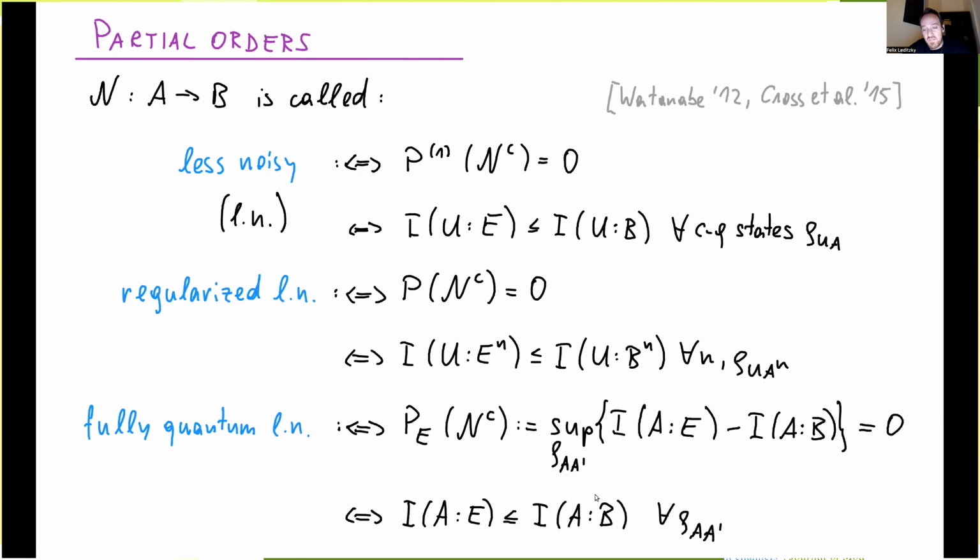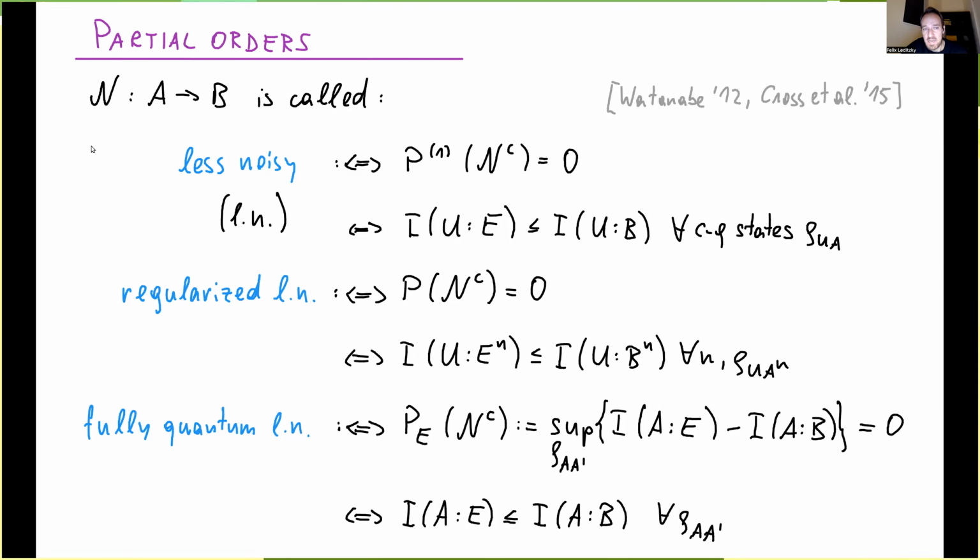And then it needs to satisfy this entropic inequality here. This actually has also been defined in literature by Mark Wilde and collaborators. They called this the entanglement-assisted private information, where you just turn this into an entropic quantity where you now optimize over all input states. Okay, and then the fully quantum less noisy definition is that this needs to be 0.